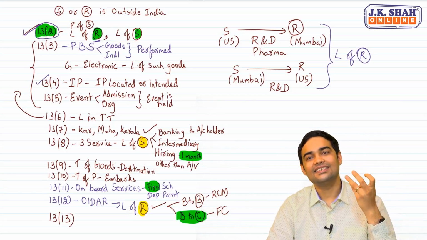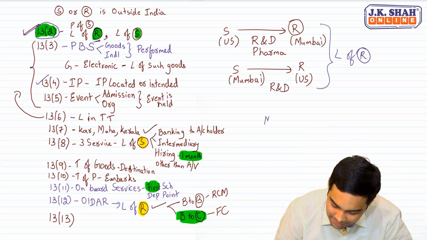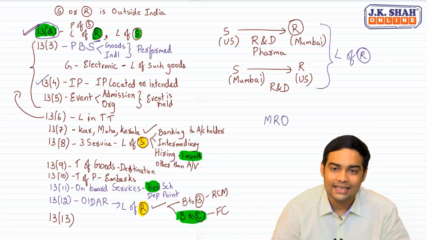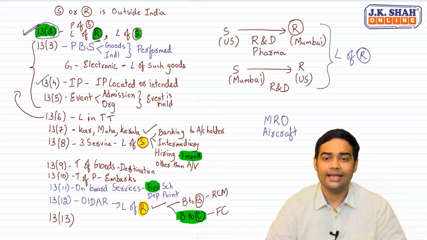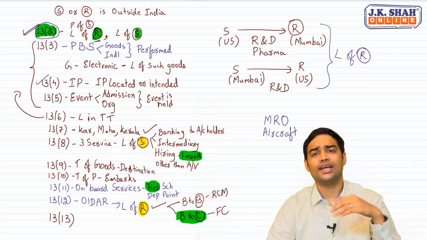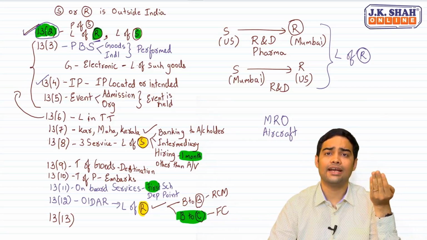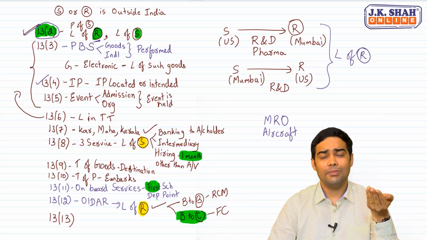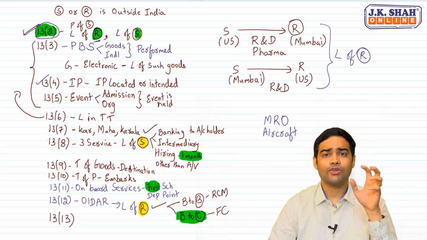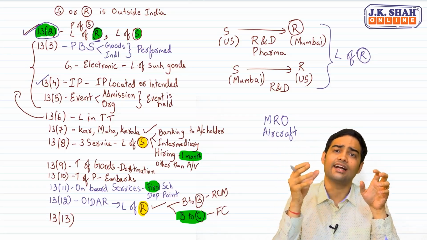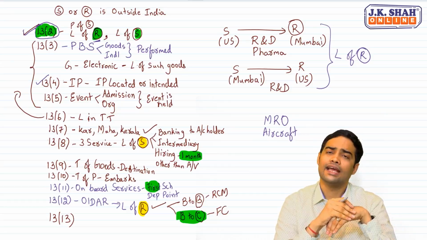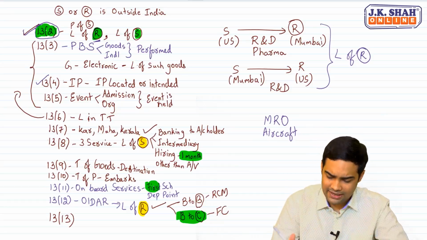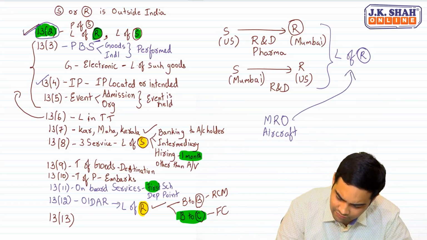And the second thing which is notified is MRO, maintenance, repair, overhaul in case of aircraft. Maintenance, repair, overhaul in case of aircraft. This is to encourage maintenance, repair and overhaul services being set up in India, where say suppose some Sri Lankan aircraft comes in India and some repair is done. In such cases, place of supply will again be location of the recipient.